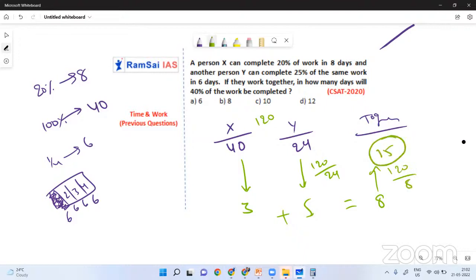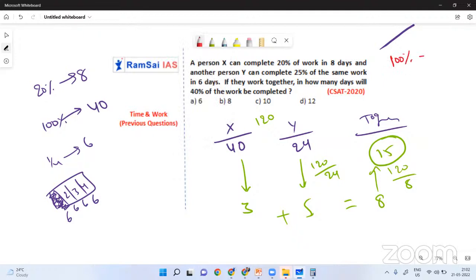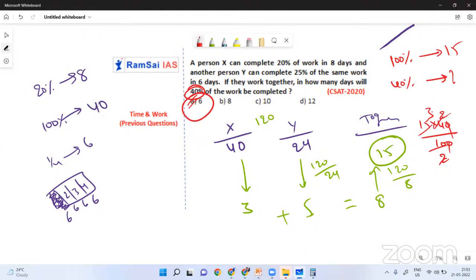So this is not the answer actually. 100% of the work, at the top I am writing, they can finish in 15 days. So here the question is, only 40% of the work will be finished in how many days? So 15 into 40 by 100 gives you the answer. 5 twos are 10, 5 threes are 15, 2 threes are 6. Option A, 6 days is the answer.